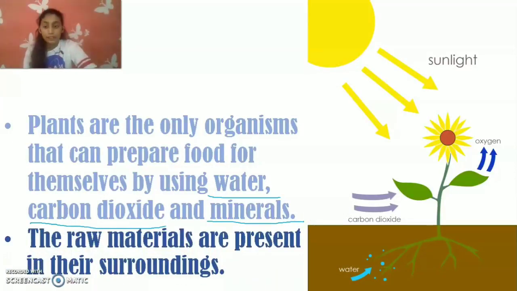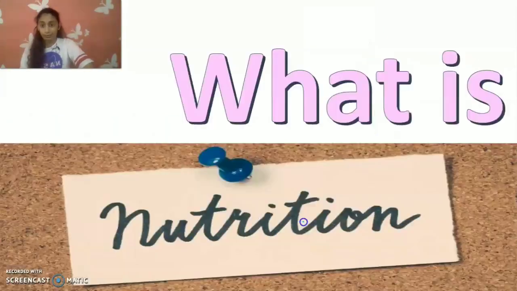The raw materials are present in their surroundings. So this means that the ingredients that the plants use to make their food, the materials that they want for the synthesis of food, are present in their surroundings.